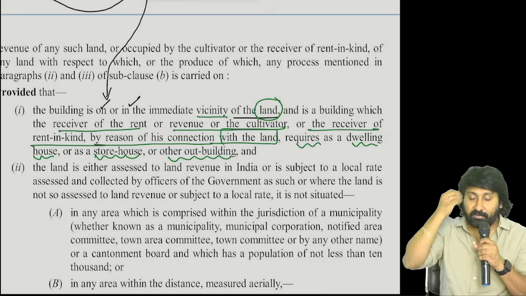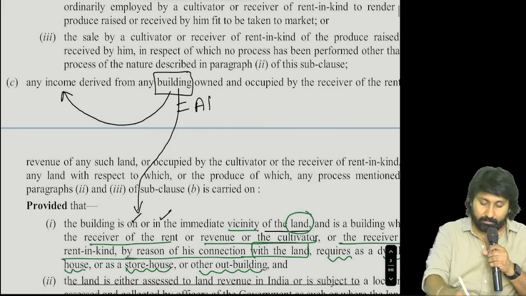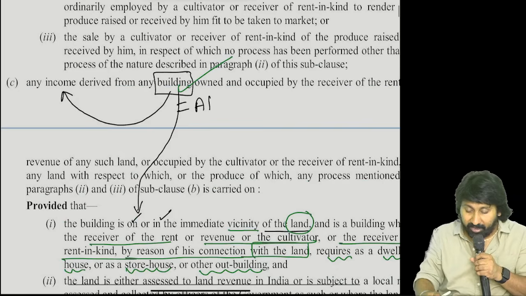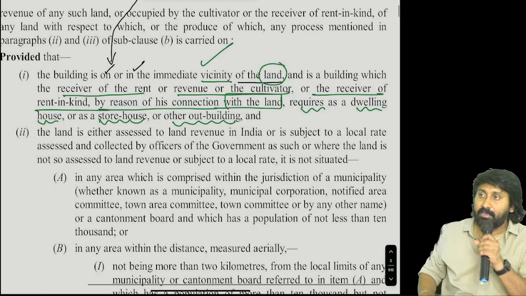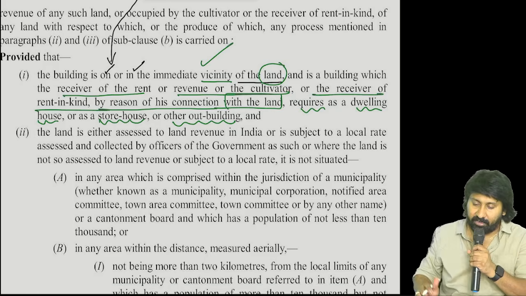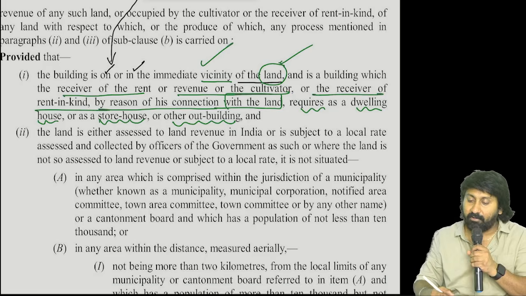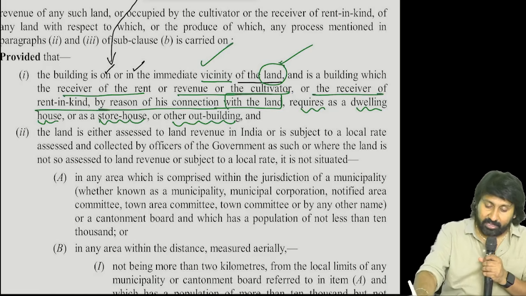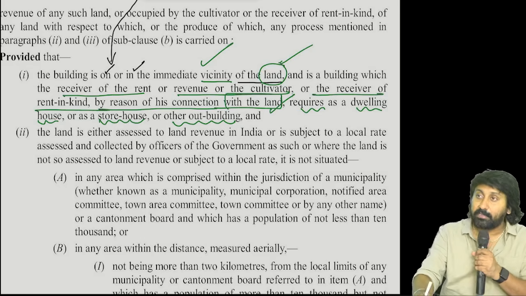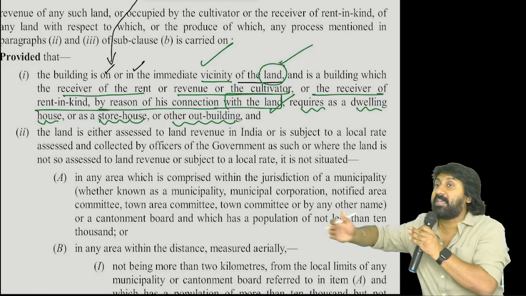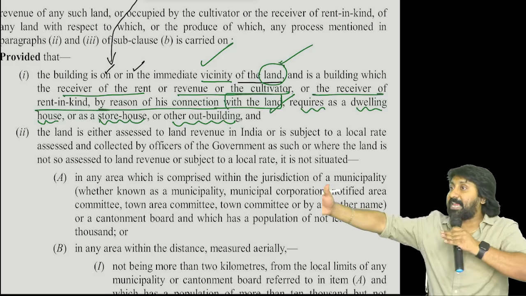Start. First one, that building should be within the immediate vicinity of what? Of the land. And is a building where that person, by connection with the land, that building should have some connection with the land. Both should not be disconnected parts.